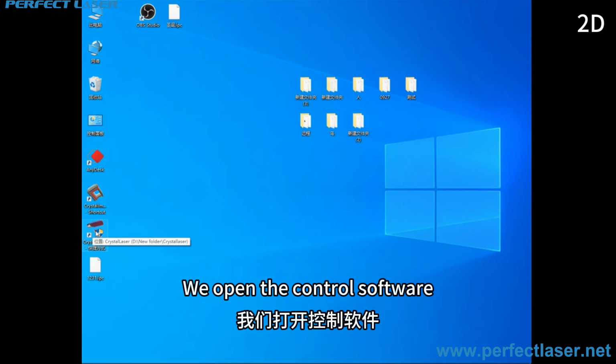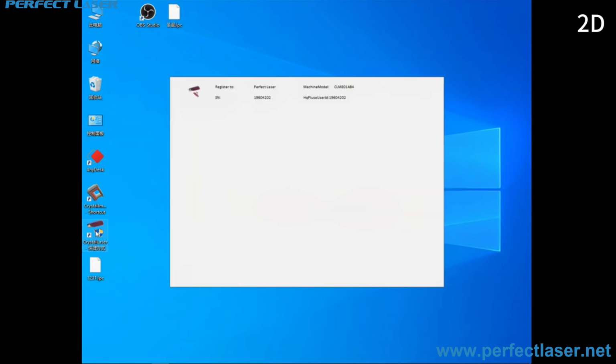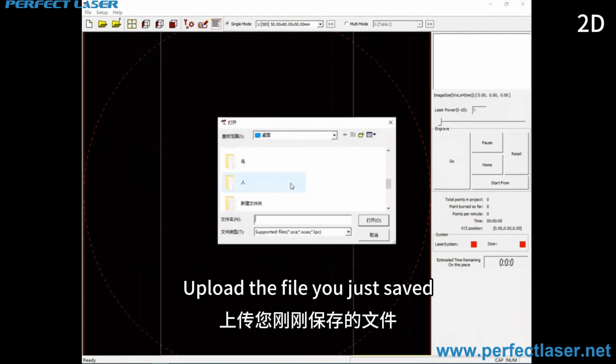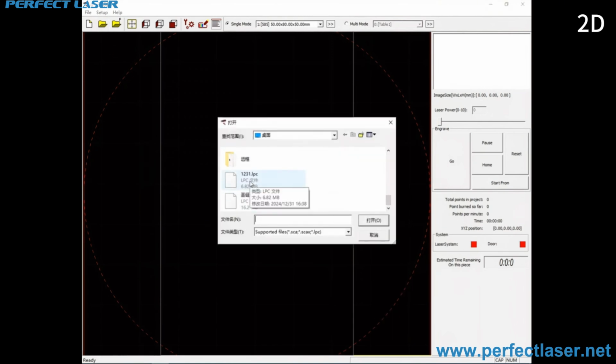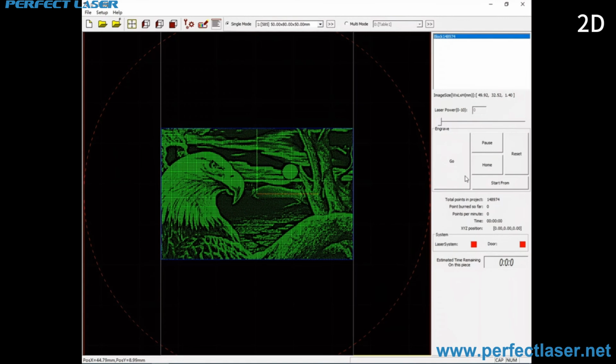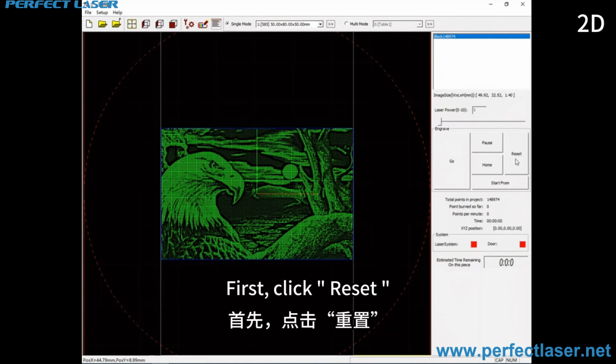We open the control software. Upload the file you just saved. If the machine is just turned on, first click Reset.